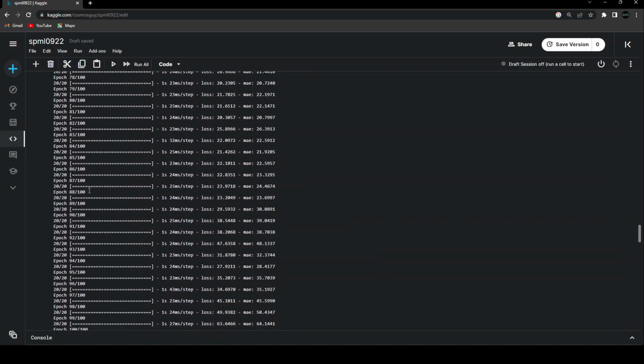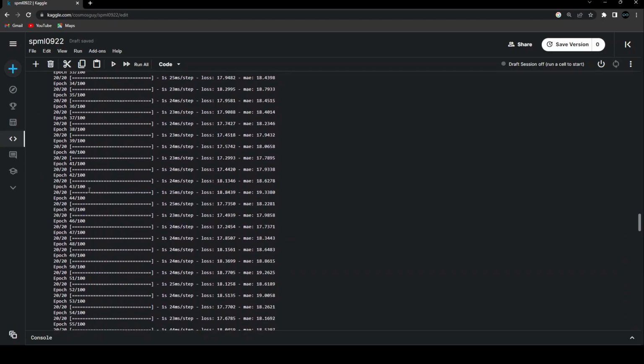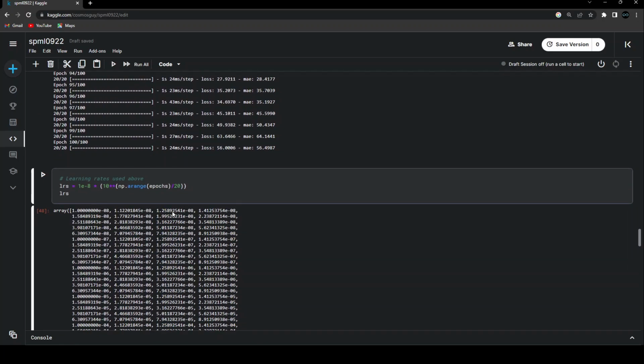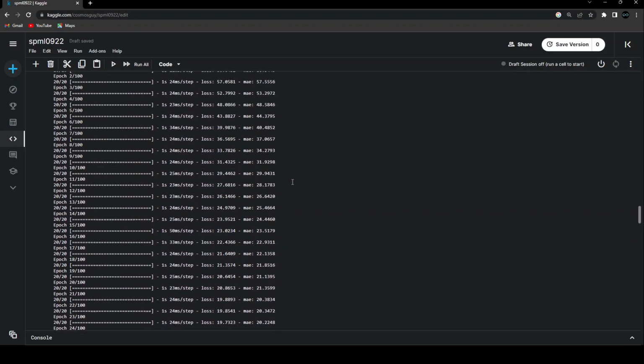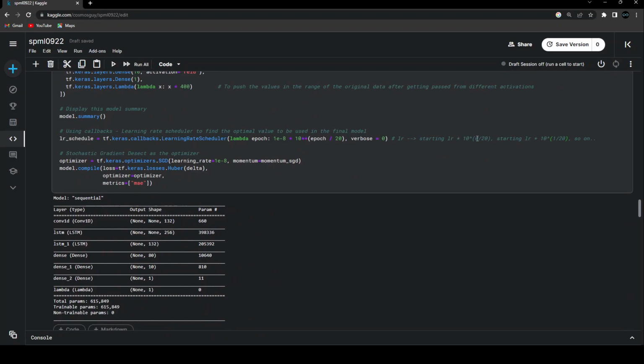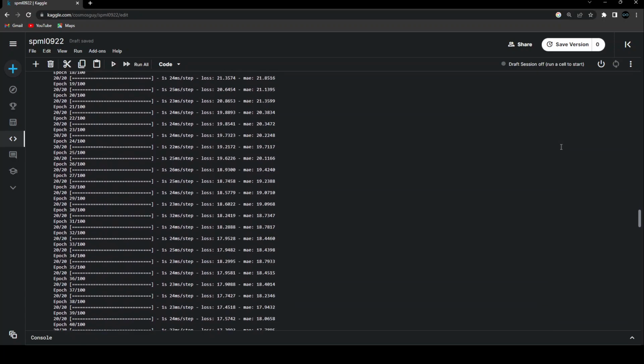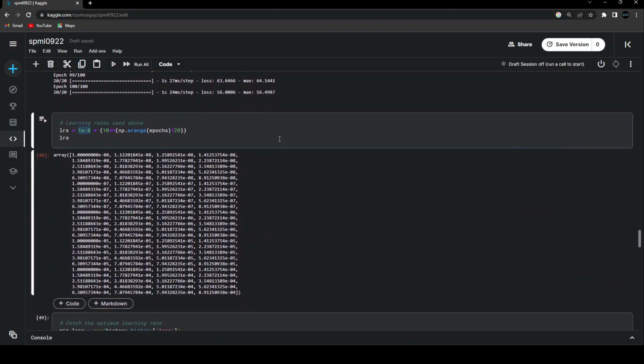From this history that we have created, we can take the history of the learning rate and do the same thing. But because I really wanted to show you what exactly we are doing in a proper way, I am doing this extra step over here. I have the starting learning rate, and I'm multiplying it by 10 to the power of the epochs divided by 20, because that's exactly what we have done over here. This np.arange of epochs is going to create a one-dimensional array from 0 to the last value of the epoch. So it will take the values of epochs from 0, 1, 2, all the way up to the epochs that we have chosen, and that's how it gives me the learning rate.